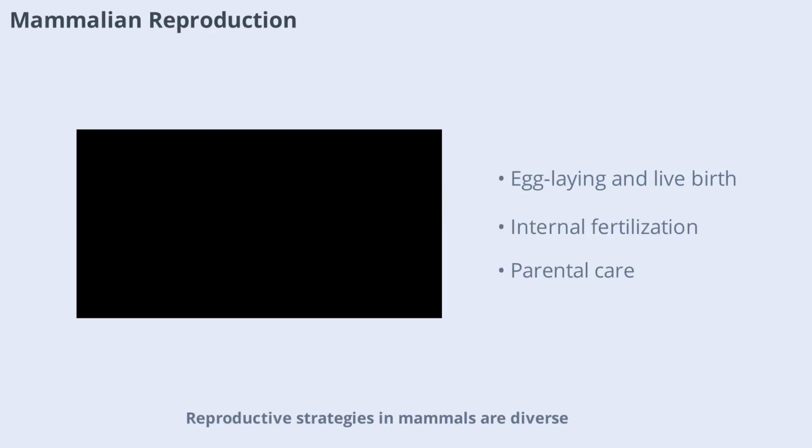Reproductive strategies in mammals are diverse, ranging from egg-laying in monotremes to live birth in marsupials and placental mammals. Internal fertilization and the development of specialized structures like the placenta and marsupium have allowed mammals to protect and nourish their young, increasing their chances of survival.